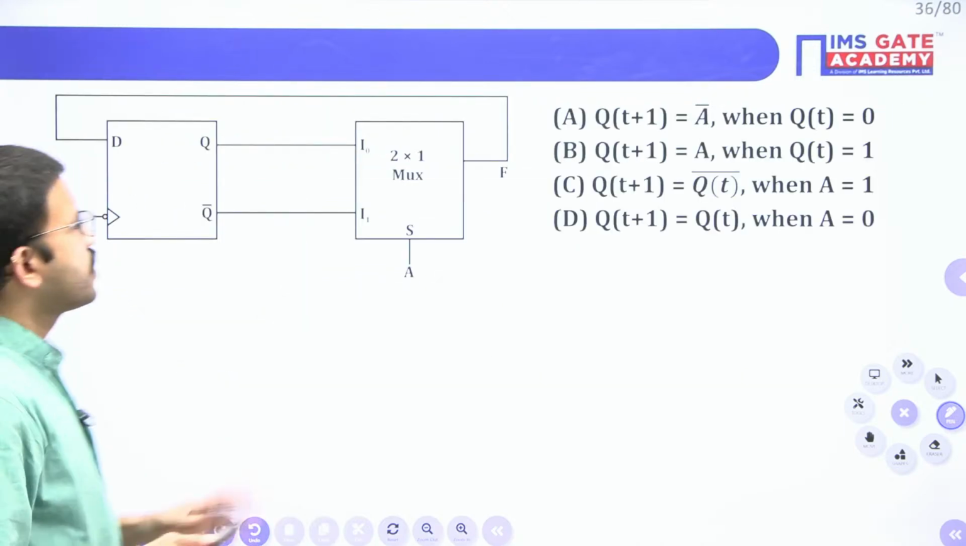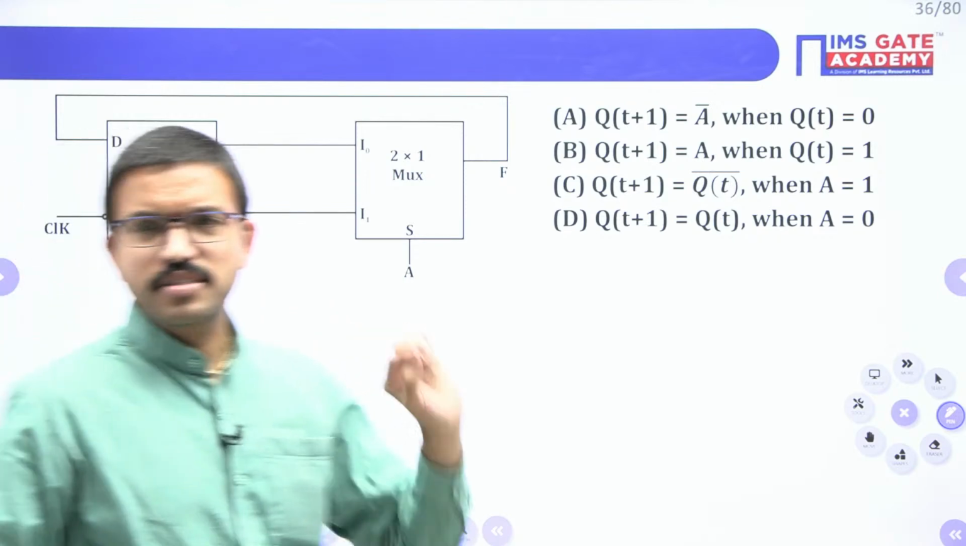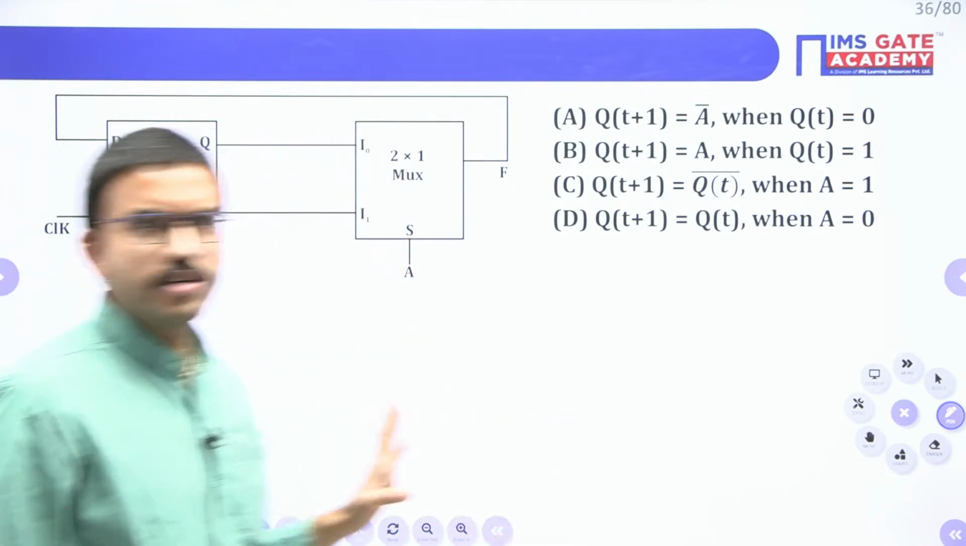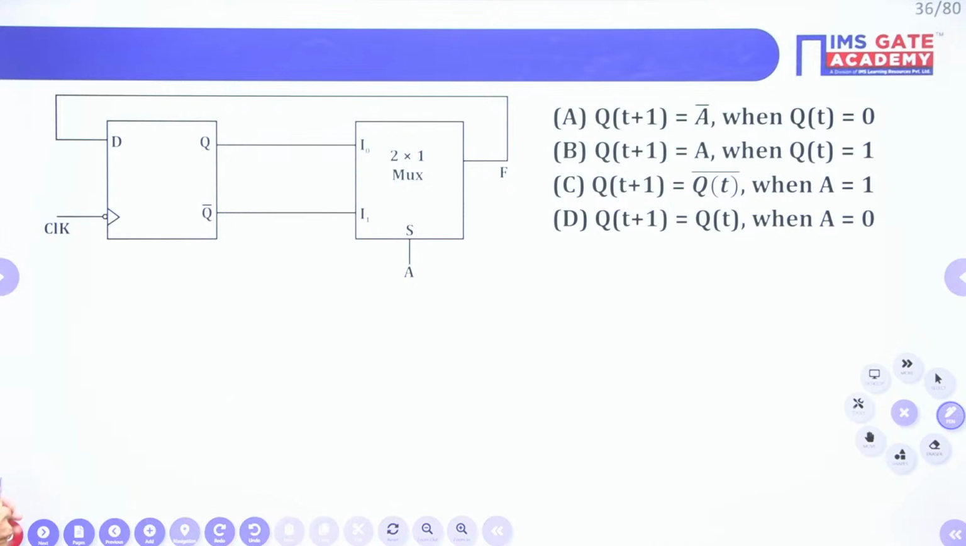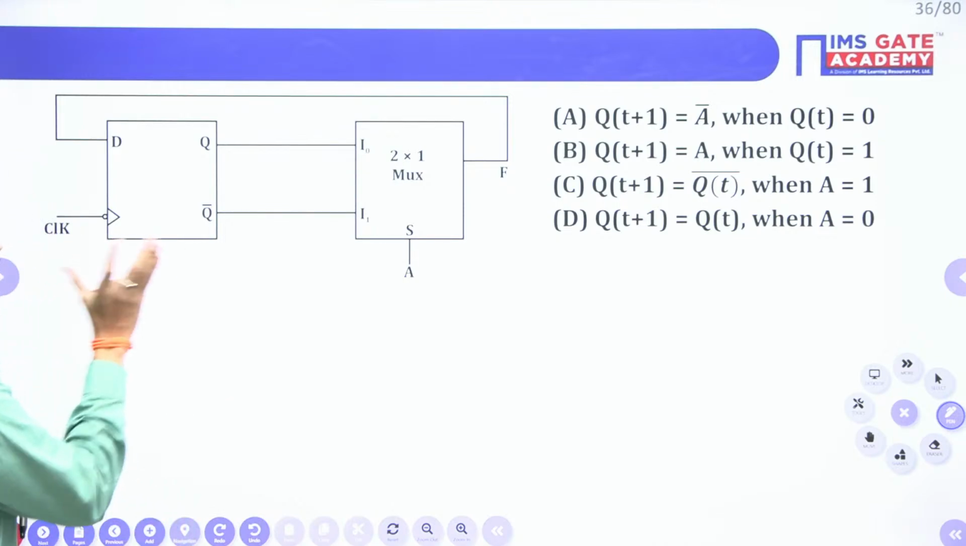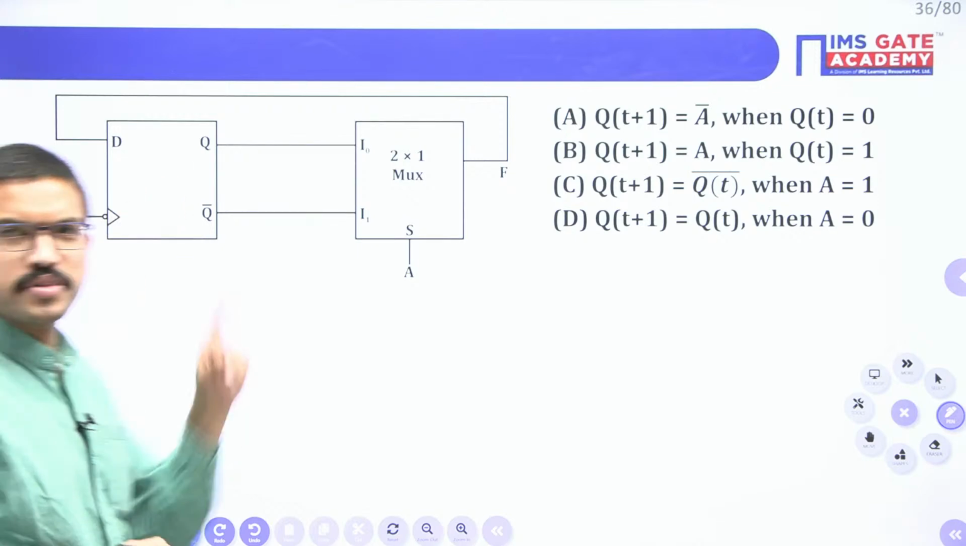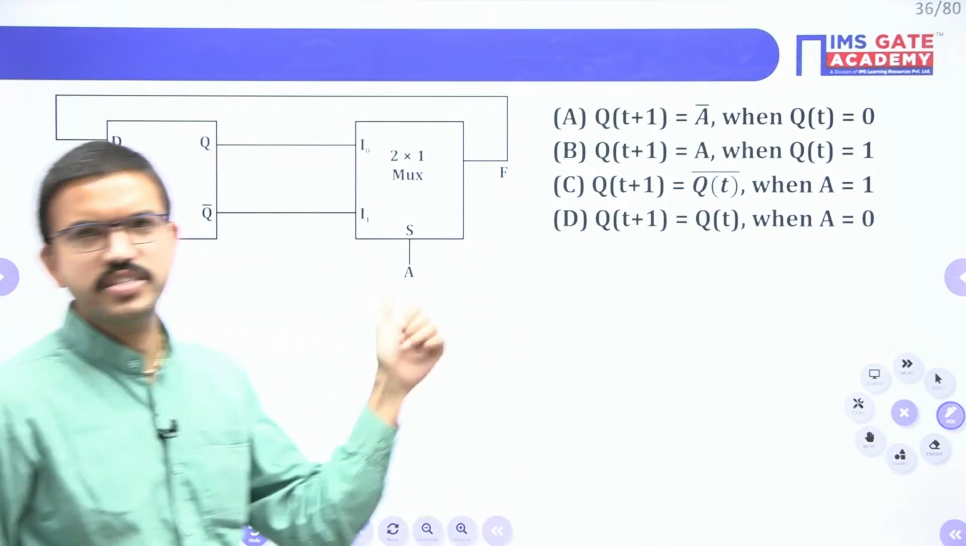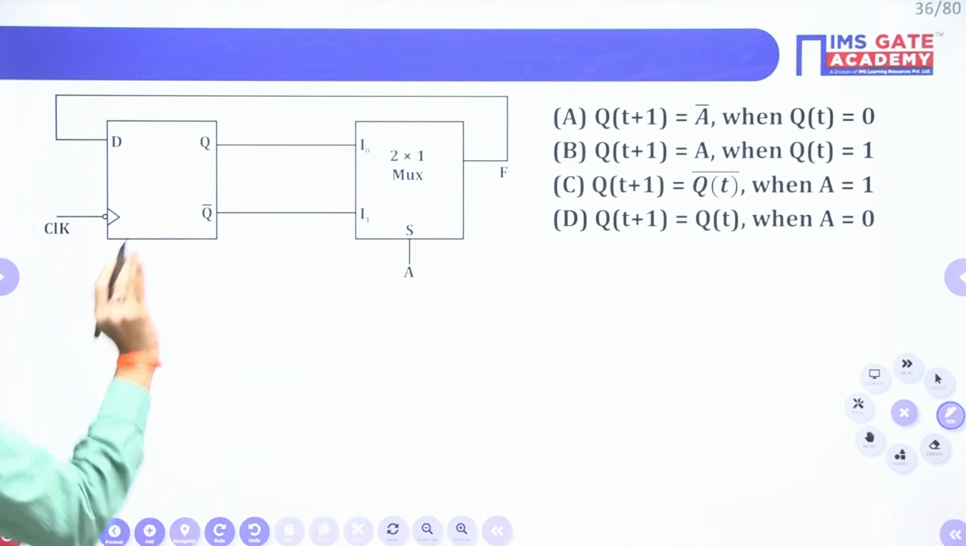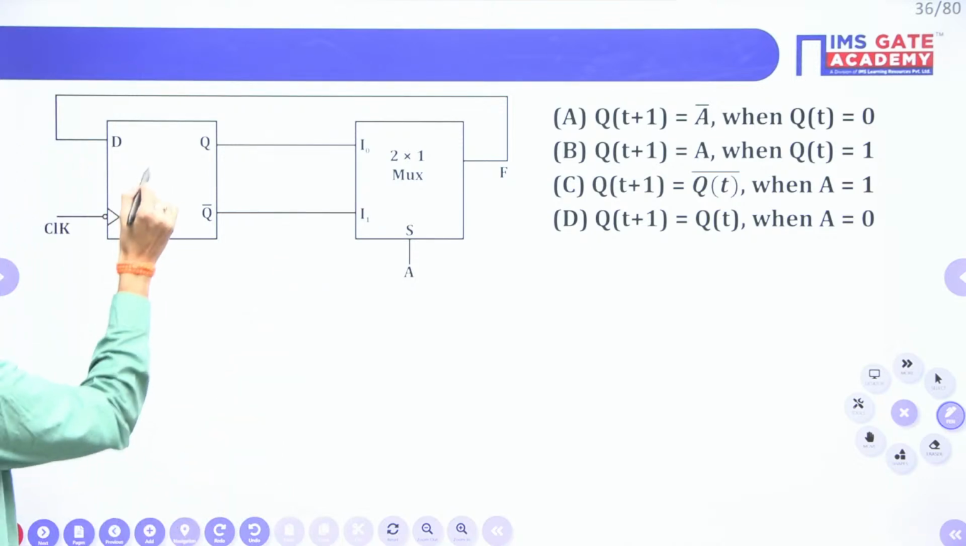See, whenever you are getting questions like this, don't panic in the exam. It is very simple. First recall: whenever you are having a flip-flop, I told you to first write the characteristic equation of the given flip-flop. That is the first step. In the beginning of this session also I told the same point. Follow the same approach.